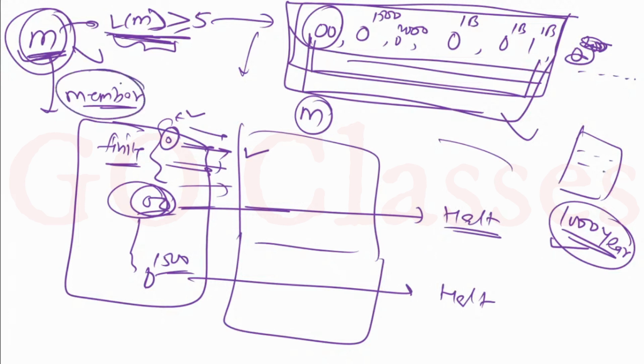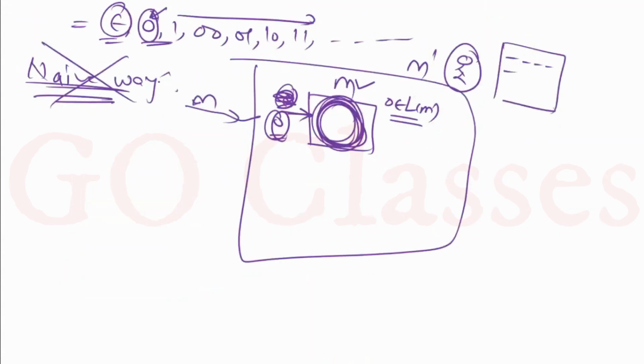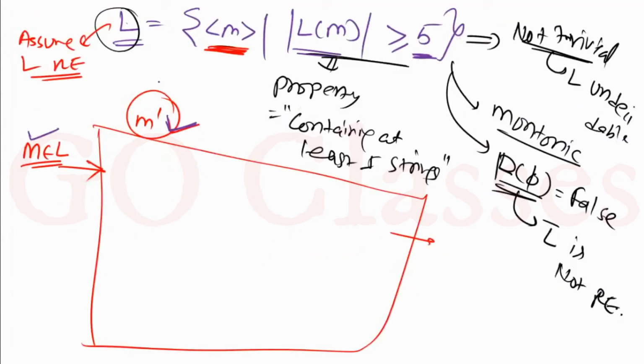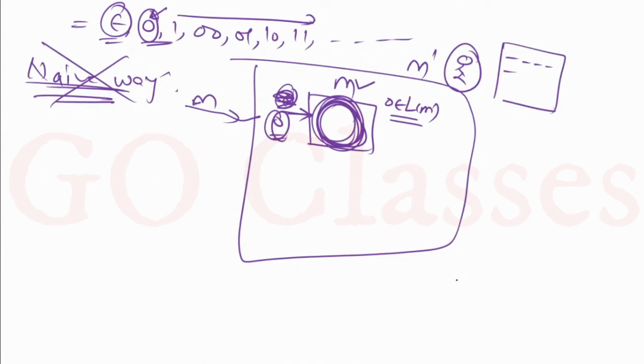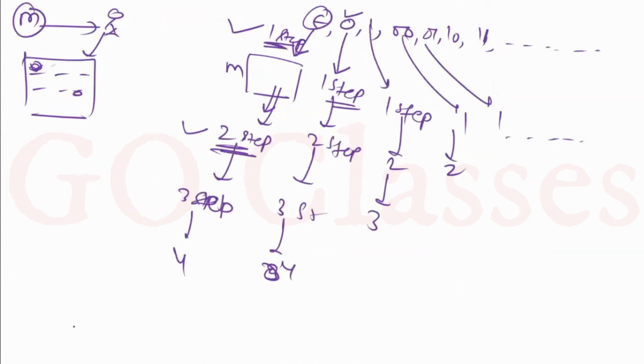And because I am definitely guaranteed to halt and say yes for members, I can say this language is RE. So this language L, this is RE. So L is RE. I hope that this example is clear. Let's take more examples to understand this.